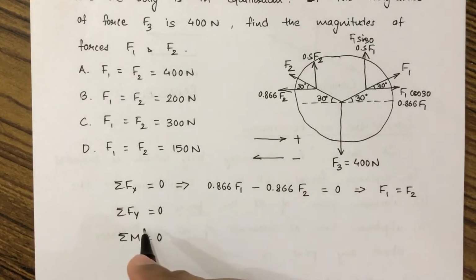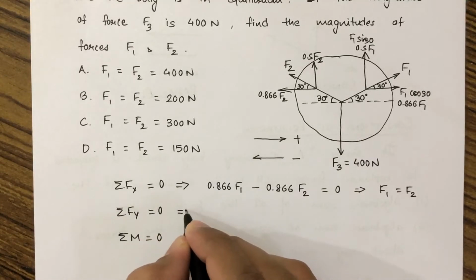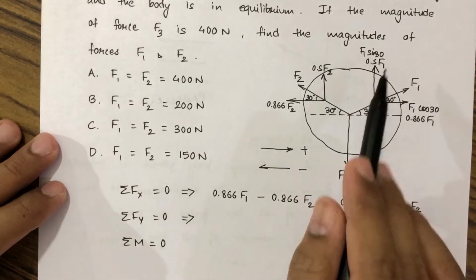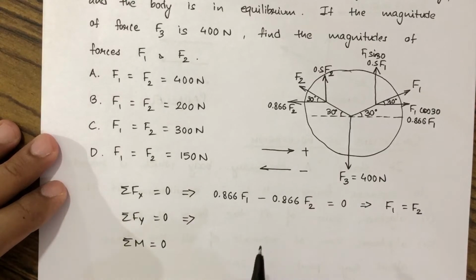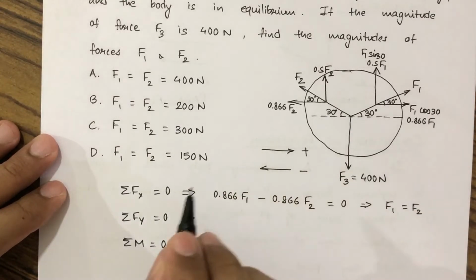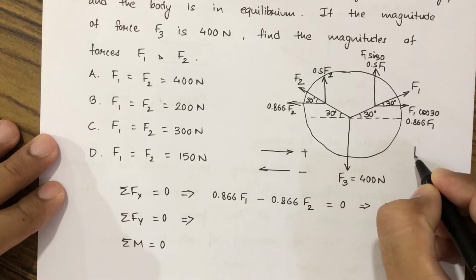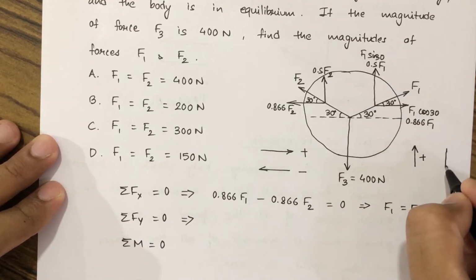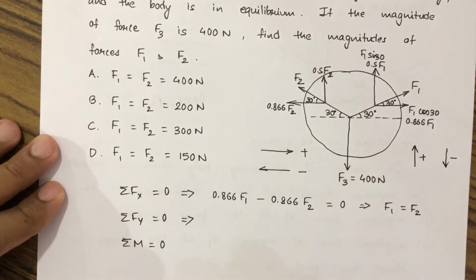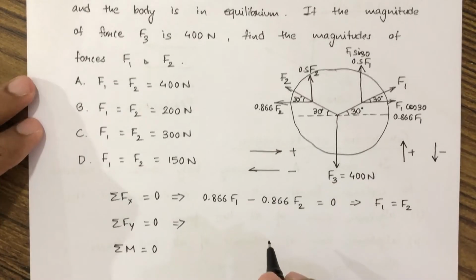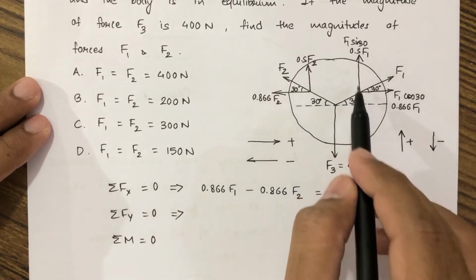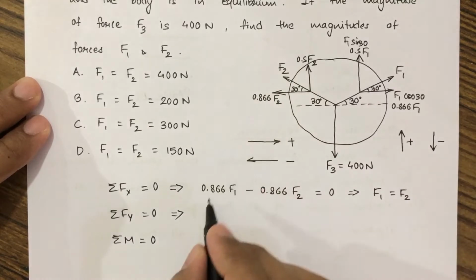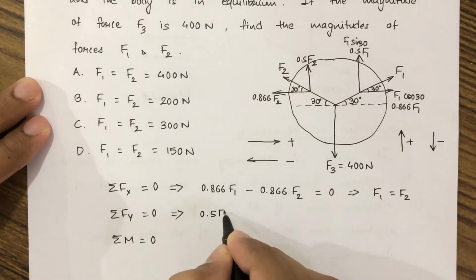Now let us move to summation Fy equal to 0. Fy means all the vertical components. While taking vertical components, upward moving forces will be plus and downward moving forces will be minus. So here let us check. This is a vertical component moving upwards, so it is plus 0.5 F1.